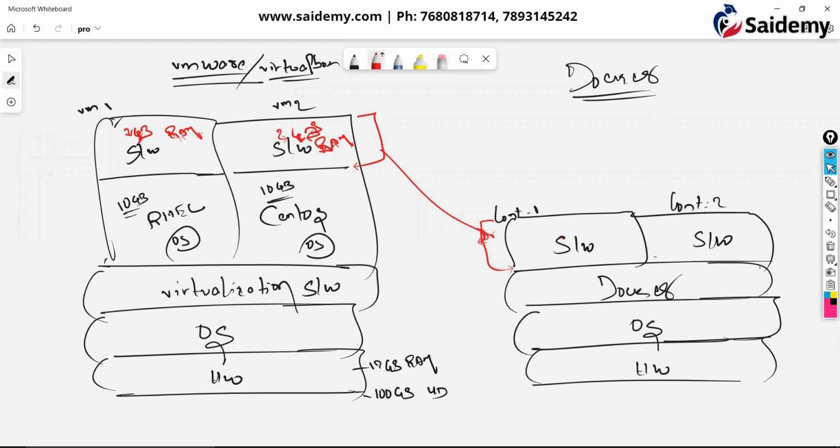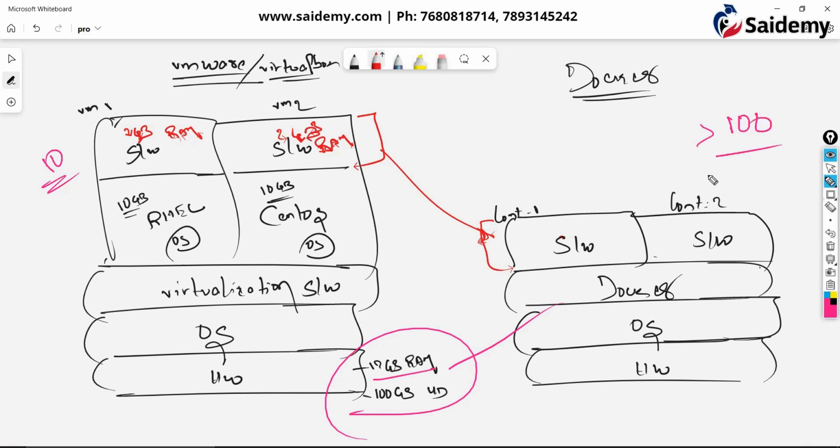Okay, we are saving a lot of storage. We are saving a lot of RAM. See, if you take any machine, mostly we spend money for these things only, right? Hard disk and RAM, correct or not? So here, if you can create 10 machines, here you can create more than 100 with the same configuration. That means in Docker, you are saving a lot of money. Correct.